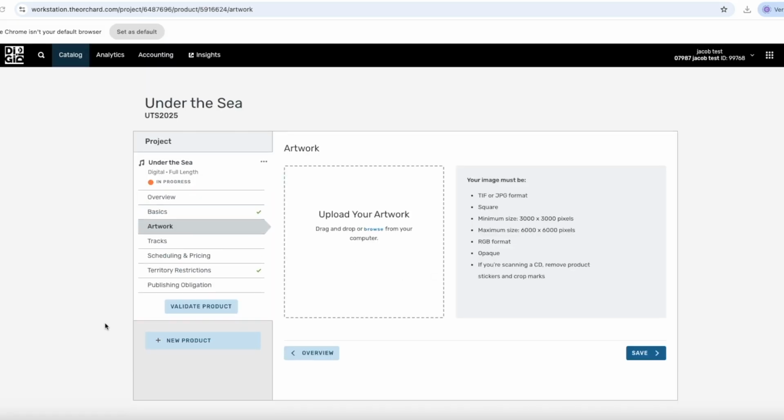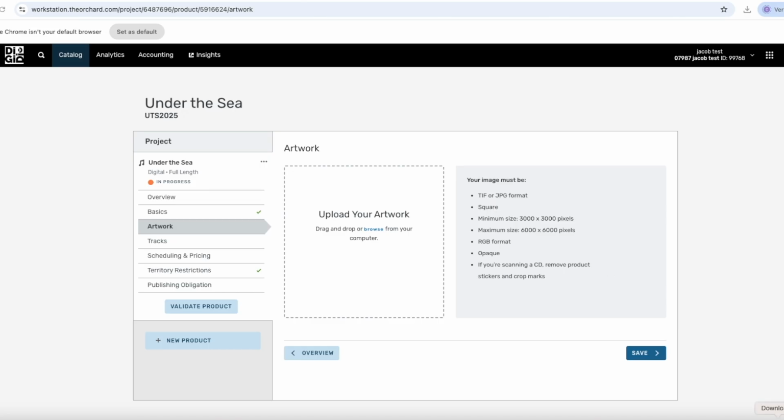Here you upload the artwork you've created for the release. You can see the technical specifications for the artwork on the side here. It must be between 3000 times 3000 pixels and 6000 times 6000 pixels. And it should be in either TIFF or JPG format. The most important thing is that the image is square.